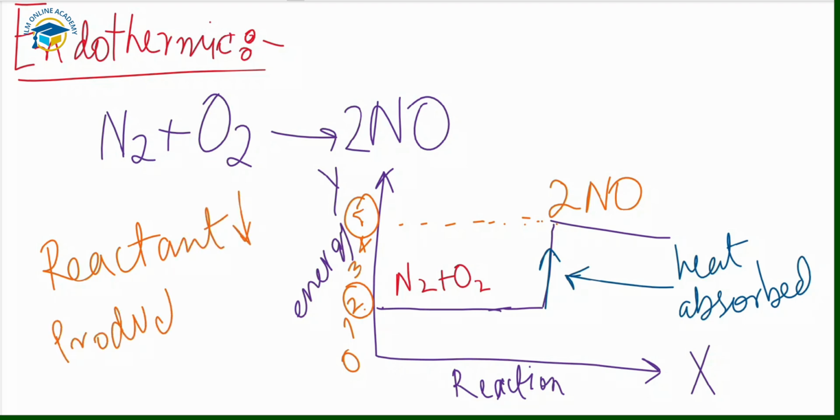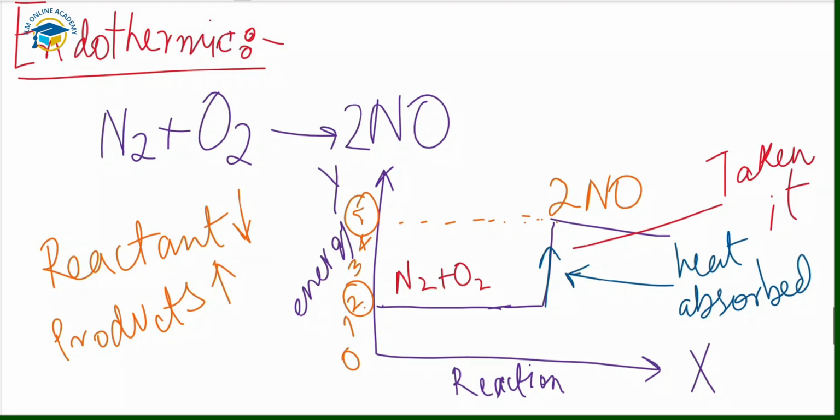So these are the key points related to endothermic reactions. In the reaction pathway diagram, products have more energy and reactants have less energy, and this blue arrow on my pathway diagram is pointed upward to show that energy is absorbed, or taken in, from the surroundings for the endothermic reaction. This is the progress of the reaction between nitrogen and oxygen gas in a hot engine when the fuel is burned in a car engine. So it produces nitrogen monoxide.